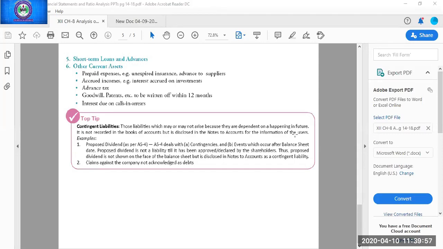Now I'll be telling you some assets. You have to write its major head and subhead, both. So, okay, trademarks. What will be the major head of trademarks? You can give me answer in chat. I am not asking subhead. Everyone is writing subhead here. You have to make clear difference between major head and subhead. Fixed asset is a subhead. Major head.